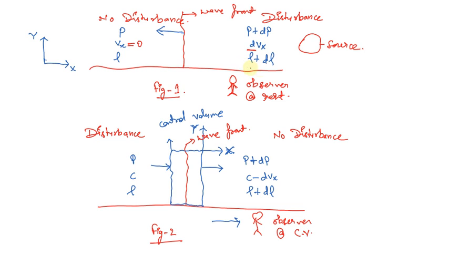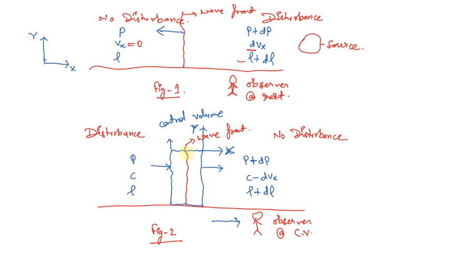Similarly, certain changes in the density will also occur. So this is the change I have already mentioned. As on the left hand side of this wave front there is no disturbance, the pressure will remain P, the velocity will remain 0, and the density will remain rho. So this is what this diagram deals with.